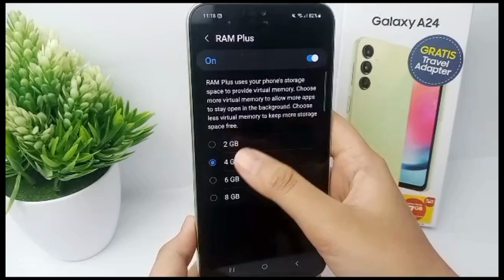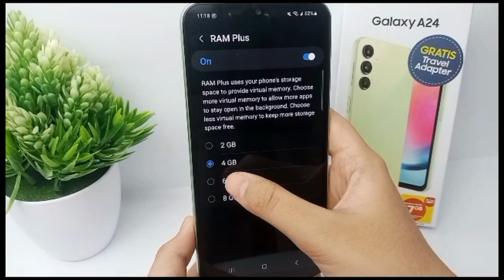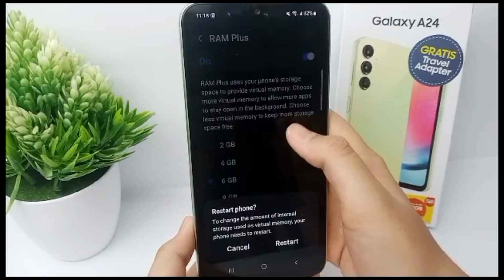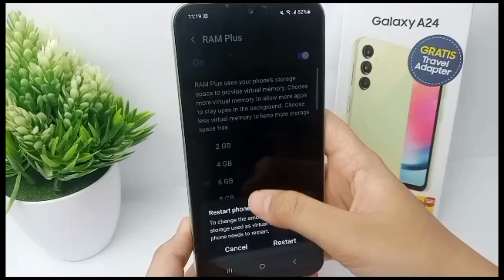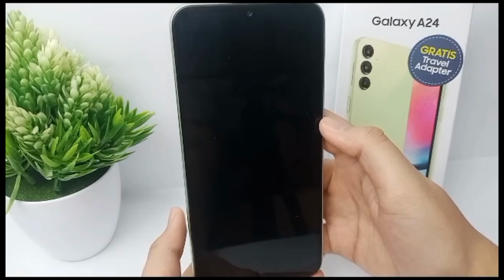Alright, now you can use your phone storage space to provide virtual memory. You can also choose more virtual memory to allow more apps to stay open in the background. Alright, click Restart and the RAM will be extended.